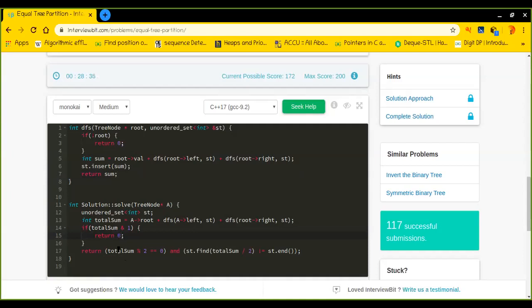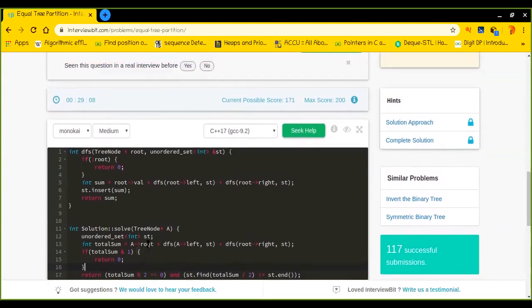And if it is even, there might still be a chance that the condition is not satisfied. But if the sum is even, only then we should proceed, because we can split it into two different halves with equal sum. So this is the solution, I guess.